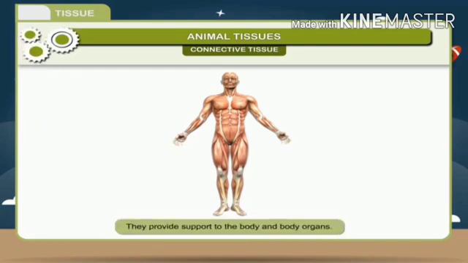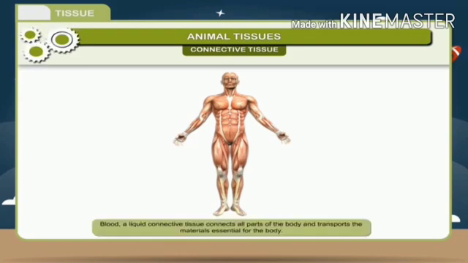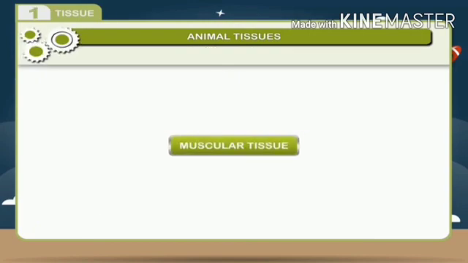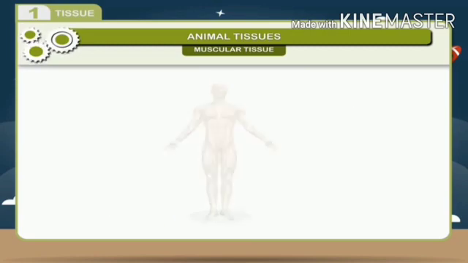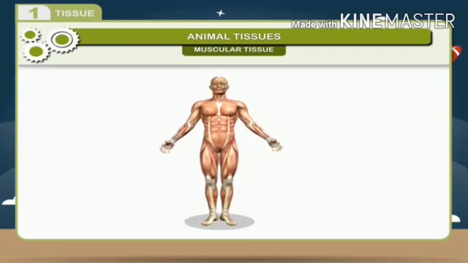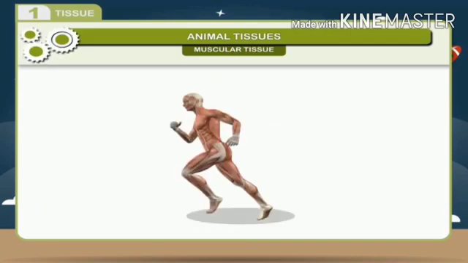2. They provide support to the body and body organs. 3. Blood, a liquid connective tissue, connects all parts of the body and transports the materials essential for the body. Muscular tissue. This tissue consists of bundles of cells called muscles. The muscles are specialized to undergo repeated contraction and relaxation, which are responsible for the movement of the body parts.